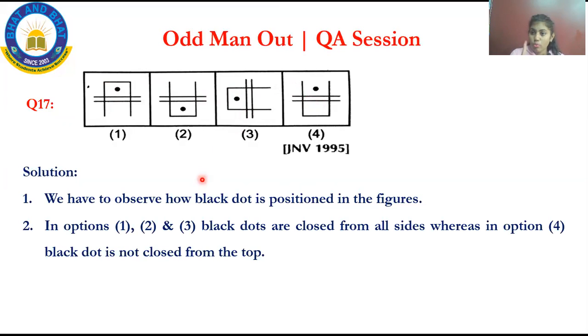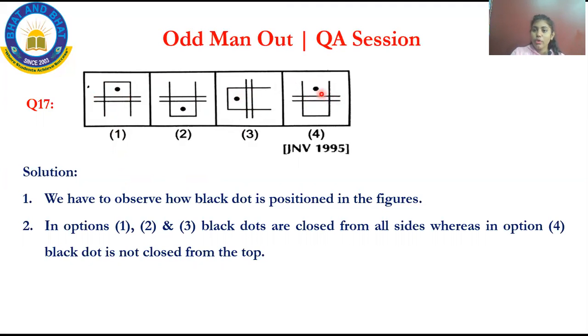So in options 1, 2, 3, the black dot is closed. See, the black dot can't come inside. See, it is blocked. Can it come? No, it is blocked by some parallel lines. In option 2 also, it is blocked. It can't come out. In option 3, it is blocked by some parallel lines. The black dots are closed from all the sides. See one thing now, it should come out, but it is not. Why? Because it is blocked from all the sides.